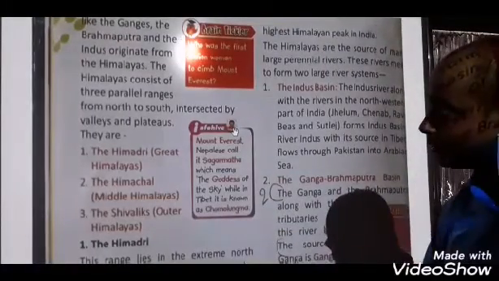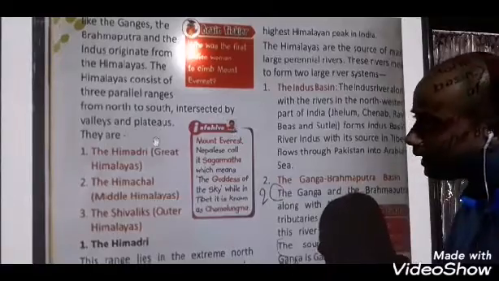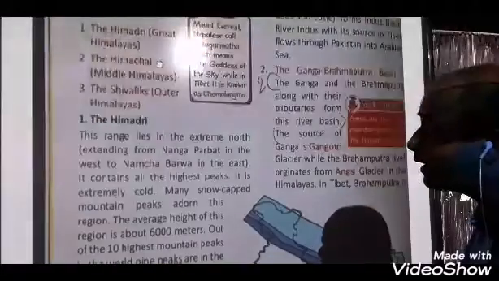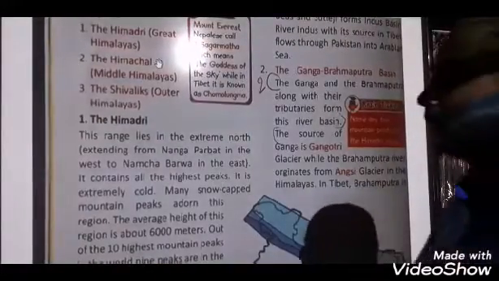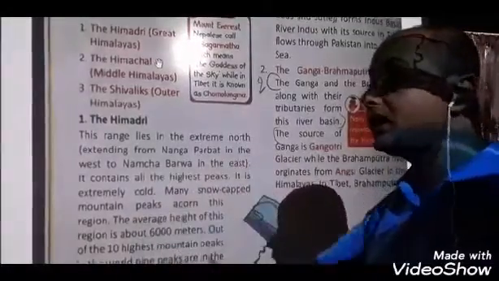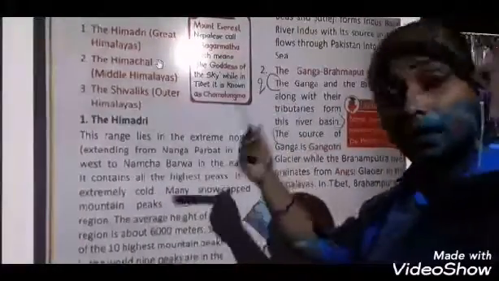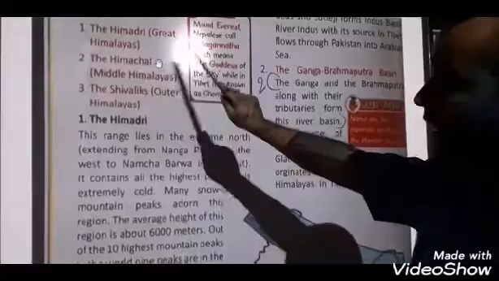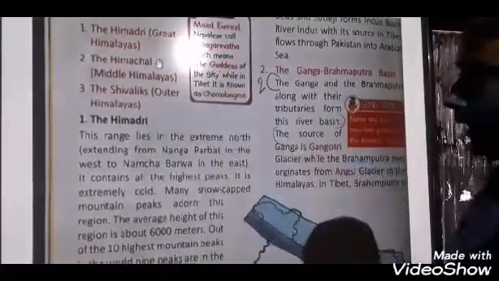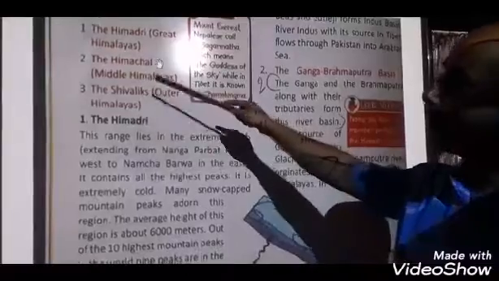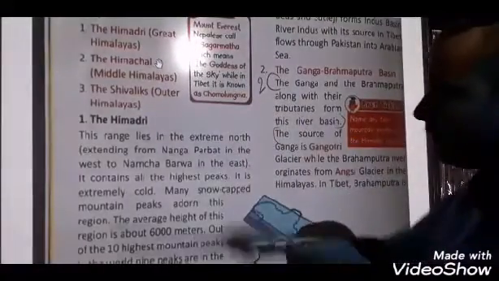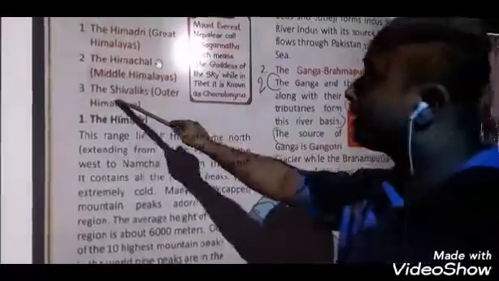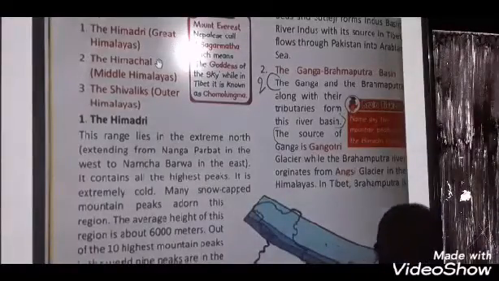Okay. So I hope everyone understood this much. Or shall I say once more? I hope everyone understood. Yes or not? It means the Himalayan ranges extend into three ranges, and each range has its own name. What are those? The Himadri, the middle one is the Himachal, and the last one is the Shivaliks. Okay. Now we will go through these three topics specifically. First we will learn the Himadri, after that the Himachal, after that the Shivaliks. Okay?